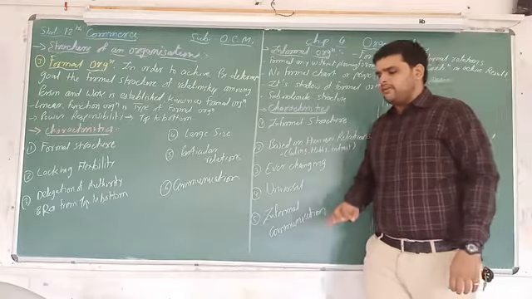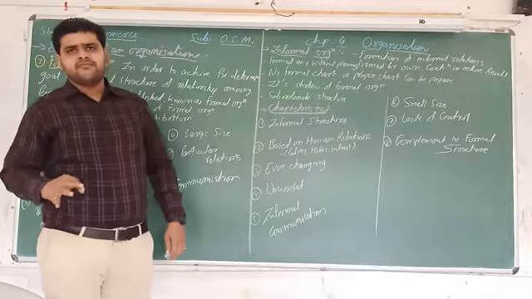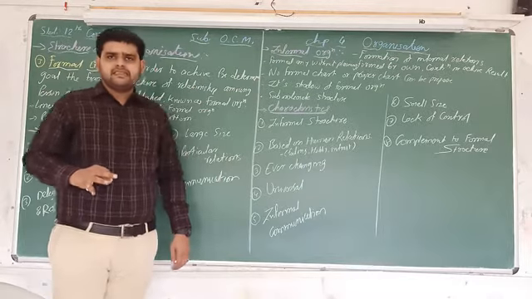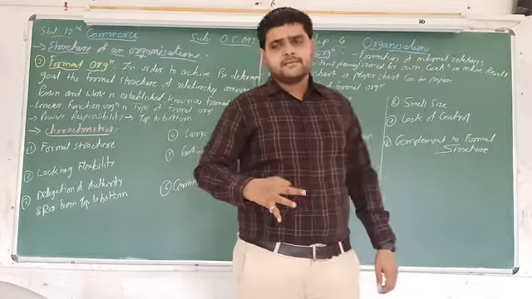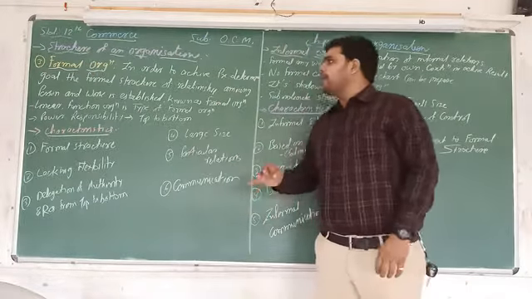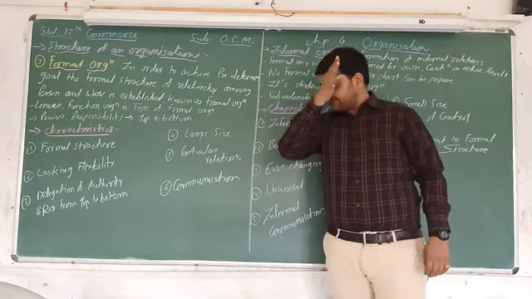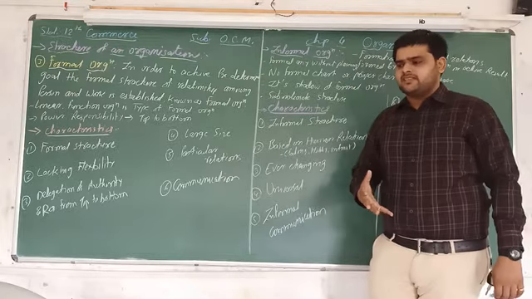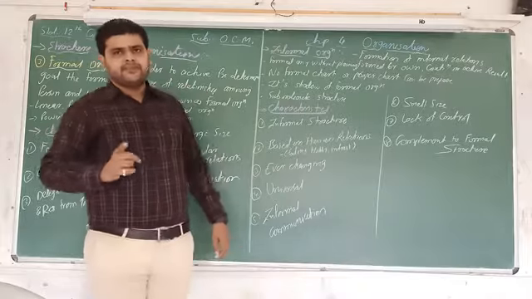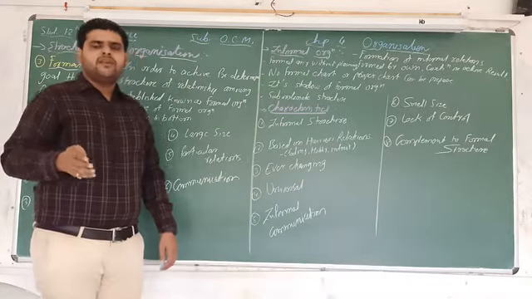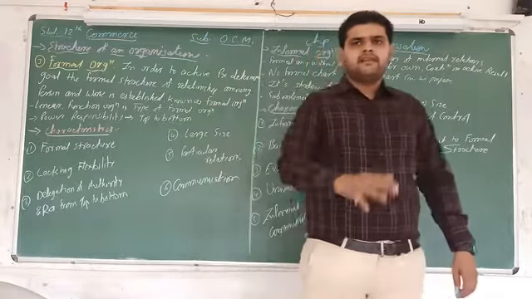In this particular chapter, we learn about the meaning of organization, then characteristics, then process. After the completion of process, we learn the next topic, that is structure of an organization. So various structures are there. Out of 5 structures, two structures we discussed in the last video, and right now we are going to discuss the next 3 structures of an organization.